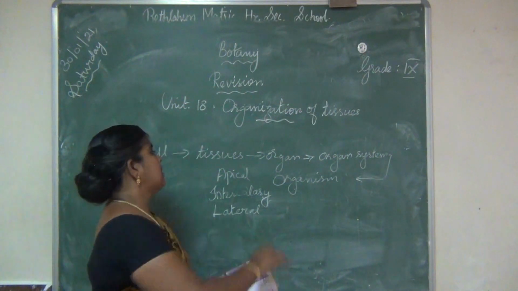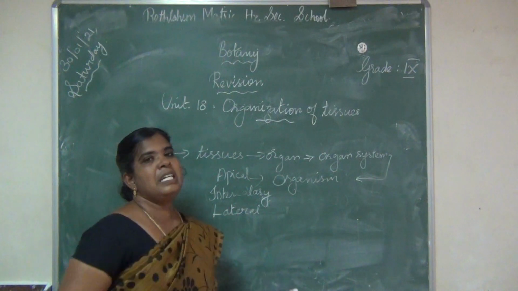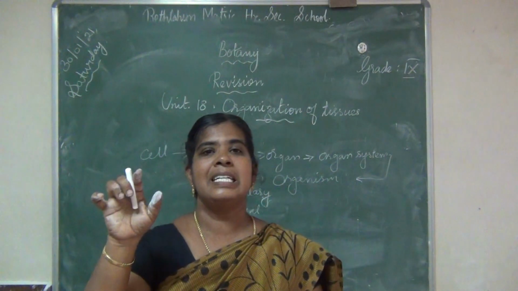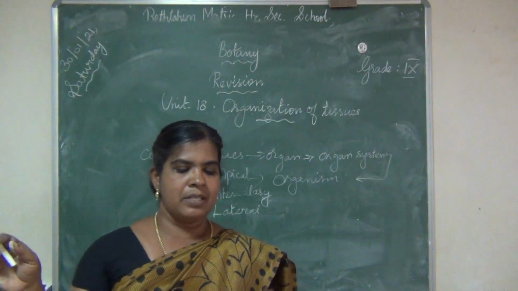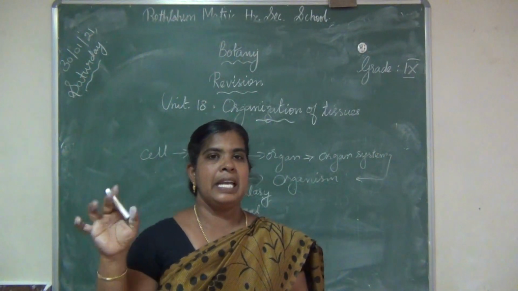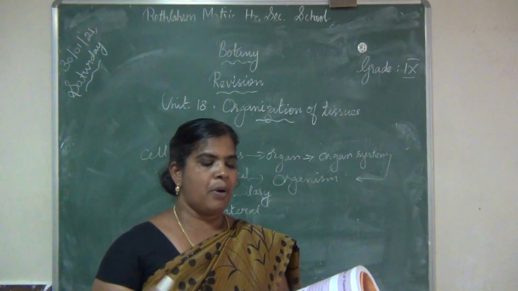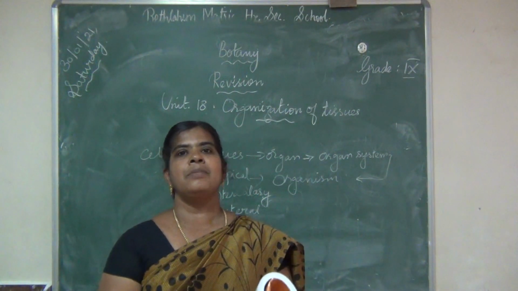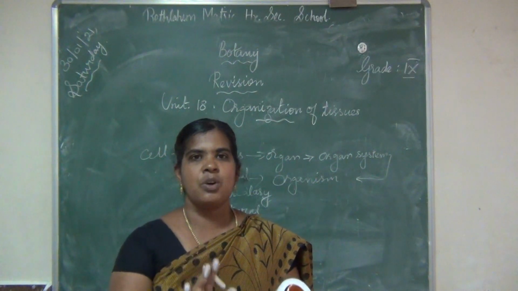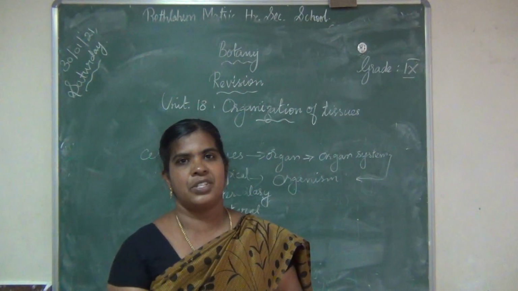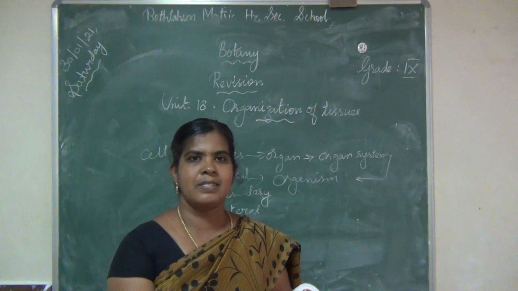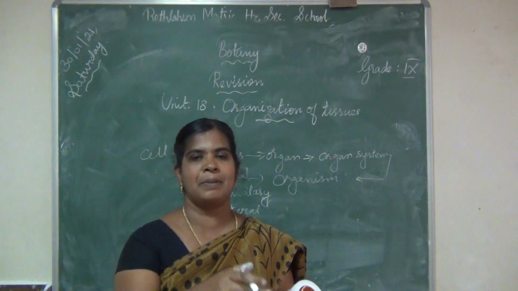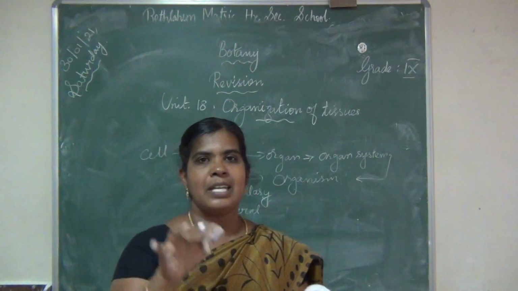So apical meristem, from the word itself we come to know it is present in the apices or at the tips. Apical meristem, these are found in the apices or growing points of root and shoot. You must know where it will be, and what is the function. This location and function you must know.